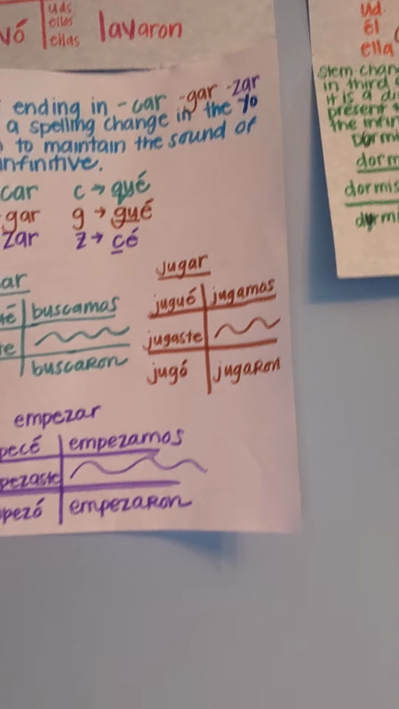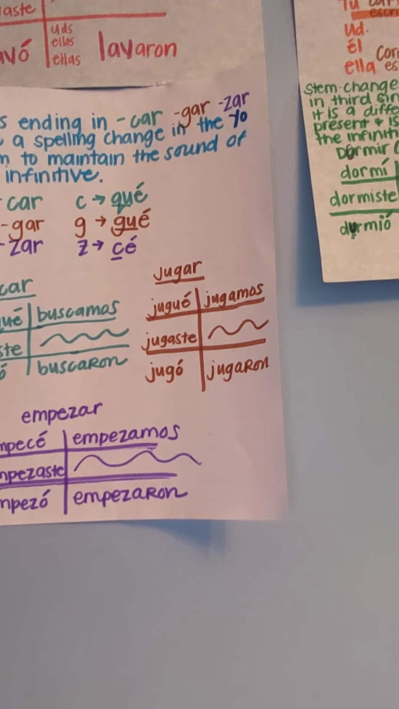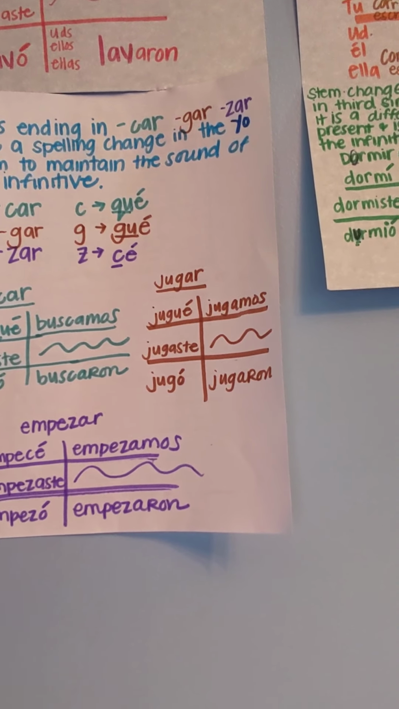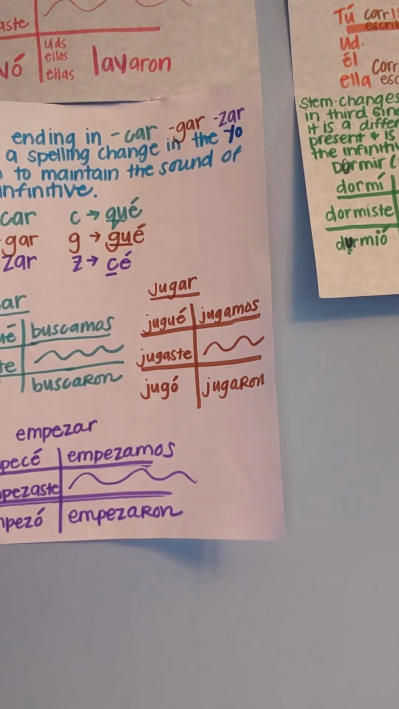Empezar, we need the ZAR to change to a CE. So it's empecé, empezaste, empezó, empezamos, empezaron.